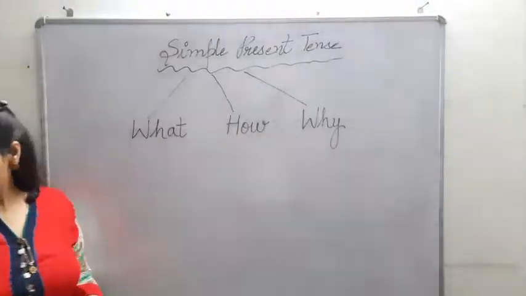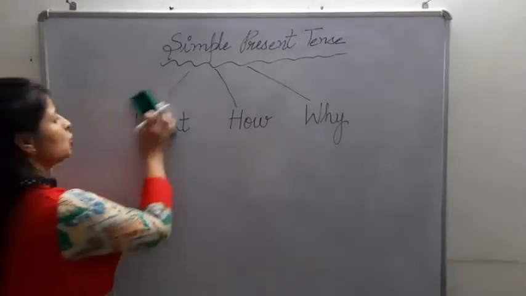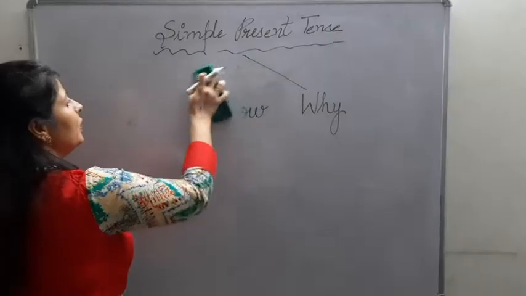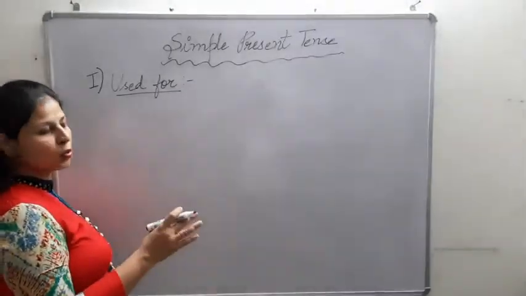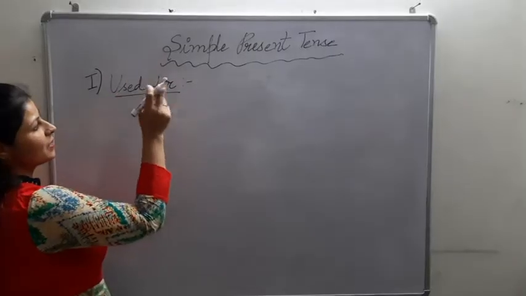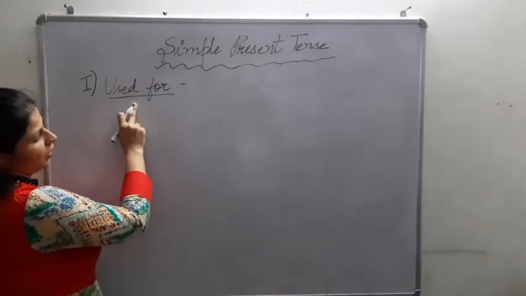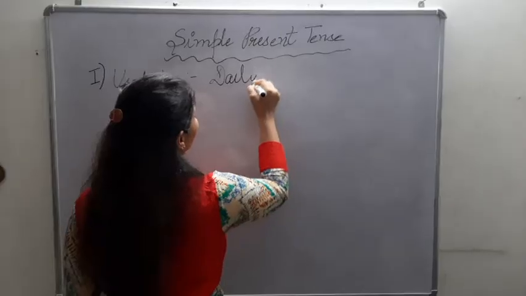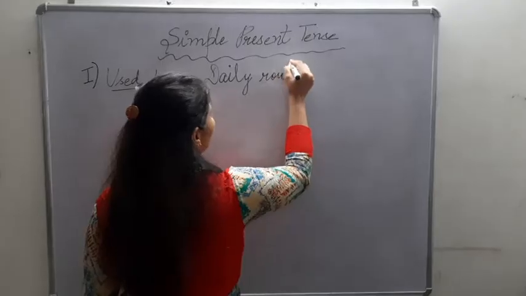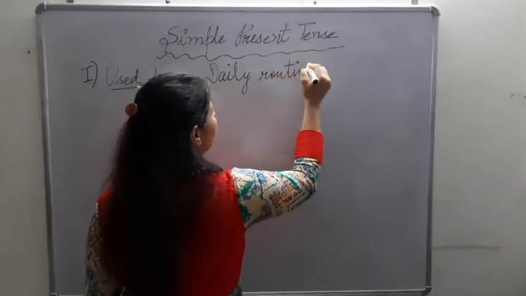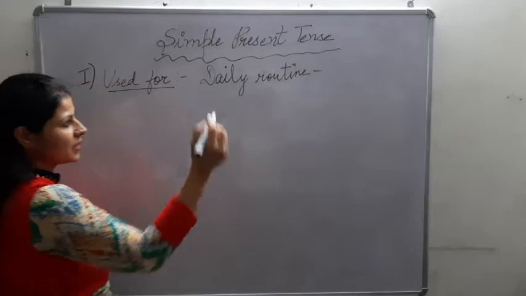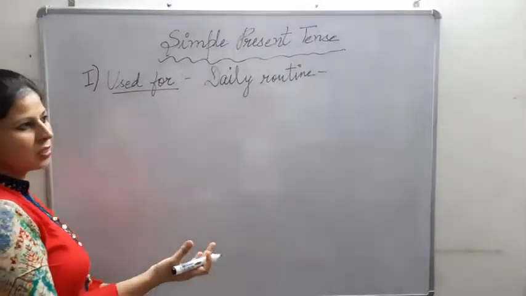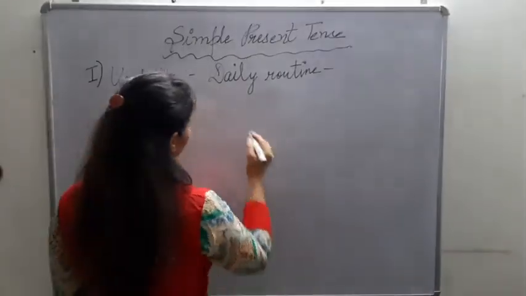Simple present tense is basically used in the situations when you want to talk about your daily routine. So, simple present tense, let us understand what it is used for first of all. I already shared with you, it is used to describe your daily routine. What do you mean by daily routine? For example, I wake up at 6 a.m. Then I do my exercises. Then I have my breakfast. Like this, so on and so forth.